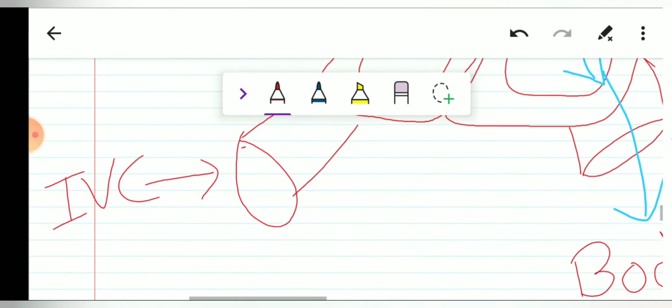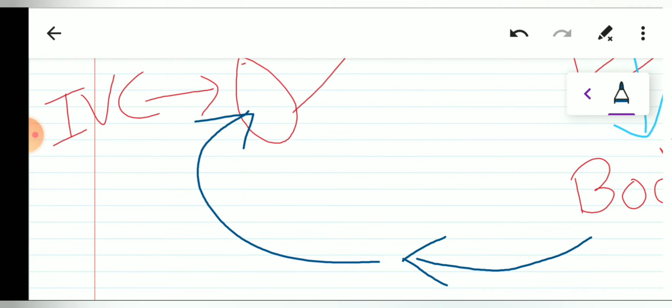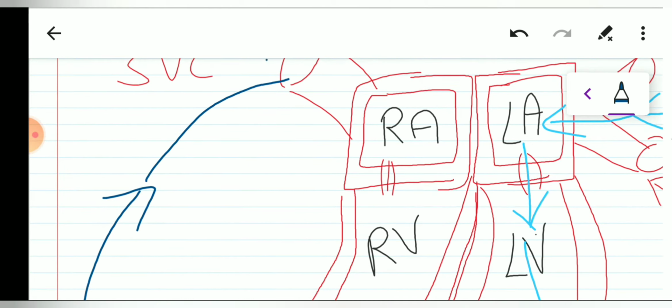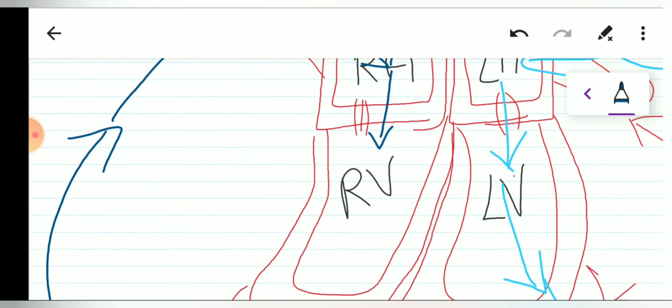So the deoxygenated blood from the whole body will enter into the heart through the superior vena cava and the inferior vena cava. Once they enter into the right atrium, the blood will enter into the right ventricle through this tricuspid valve. Since it has three cusps, 1, 2, and 3, it is called the tricuspid valve, and through this tricuspid valve, it will enter into the right ventricle.